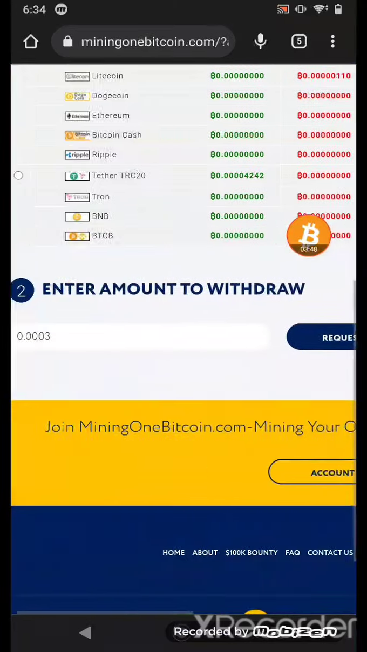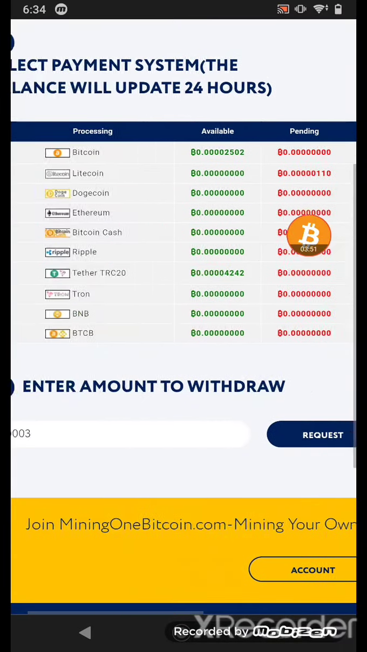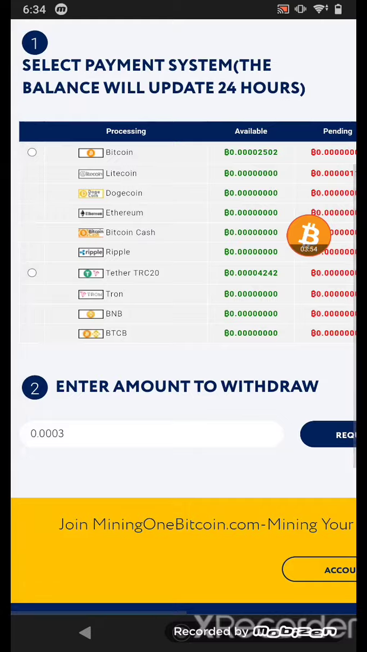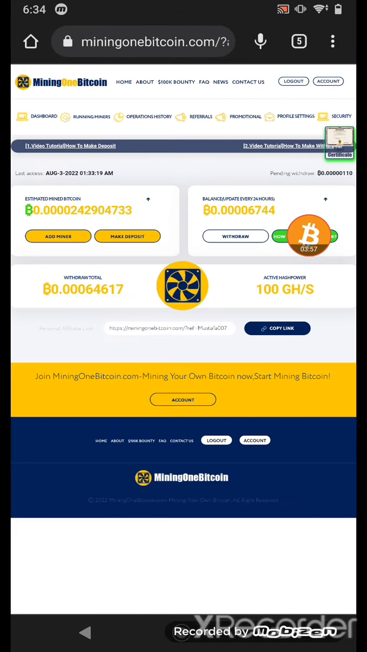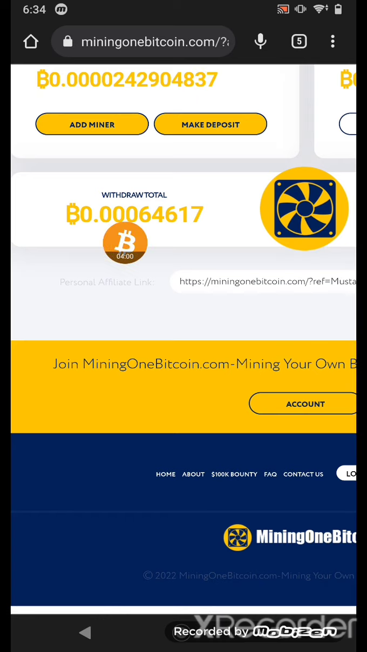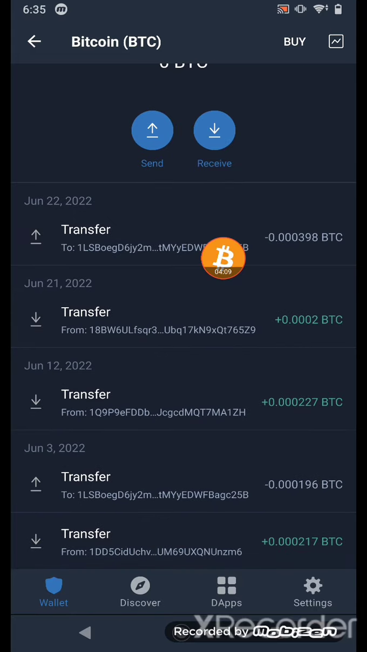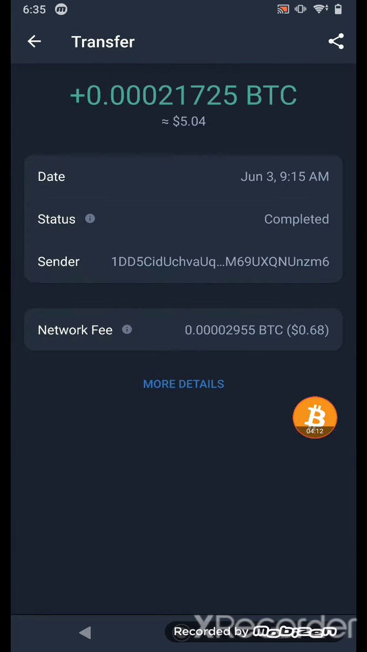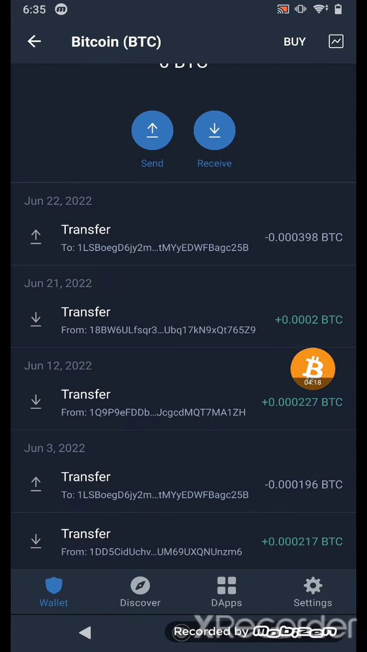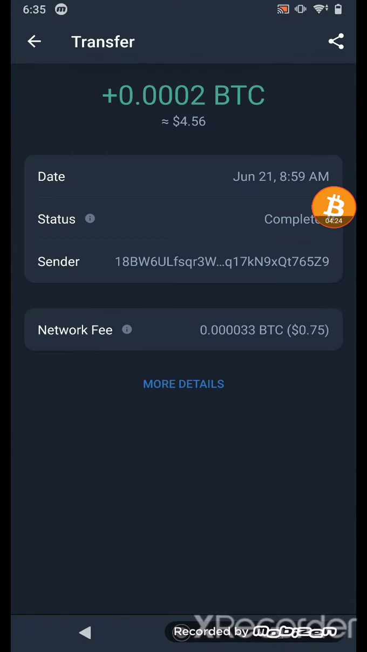This website pays you 100%. Just like I told you, I make many withdrawals from here. In here you can see I have withdrawn this much amount. Now I go to Trust Wallet to show you I received the withdrawal amount. You can see the first time I withdrew this much, and the second time I received this much. That's it guys, I made withdrawals three times and this website paid me to my wallet address.